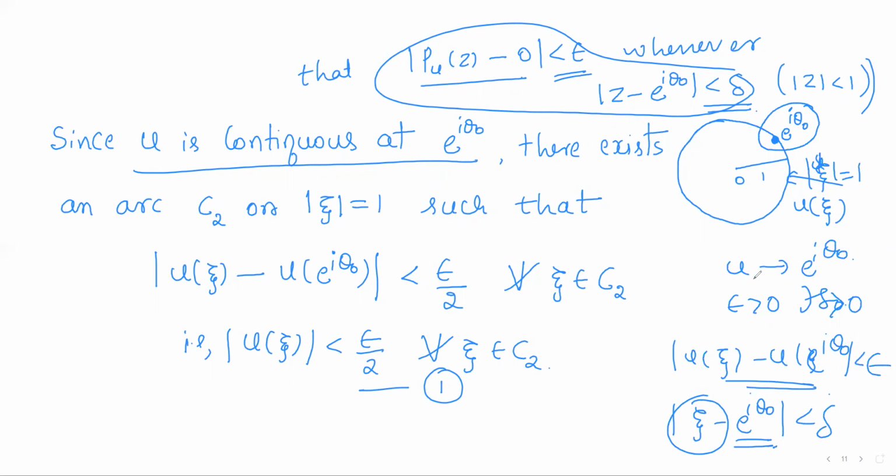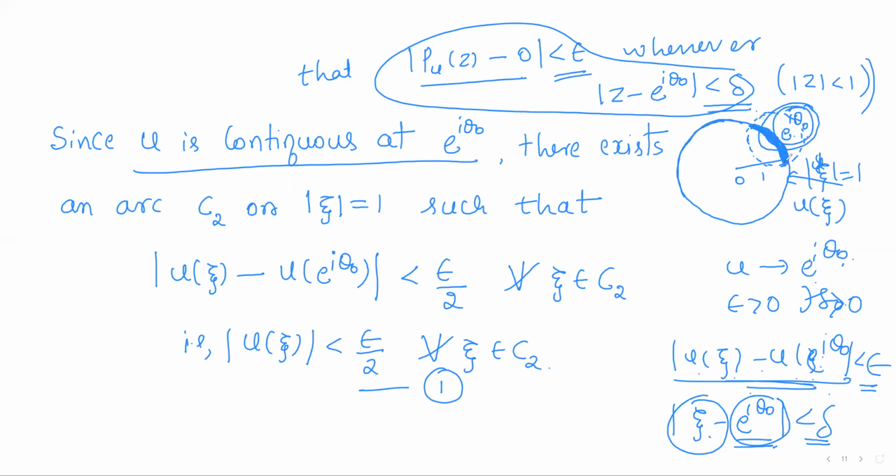That means as u is continuous at e power i theta naught, for all points in the delta neighborhood of e power i theta naught, this holds. That is, we can find some delta neighborhood around e power i theta naught for which the distance between u(xi) and u(e power i theta naught) can be made less than epsilon. But this delta neighborhood contains only those points of the domain of u. So u is not defined everywhere. U is defined only on this circle. So the delta neighborhood of e power i theta naught contains only the points on this circle. These are the delta neighborhood points of e power i theta naught.